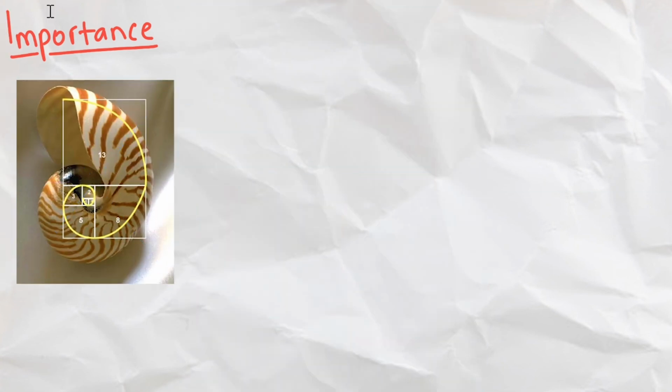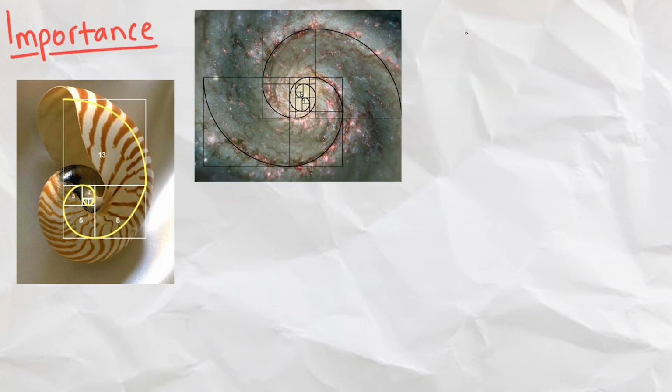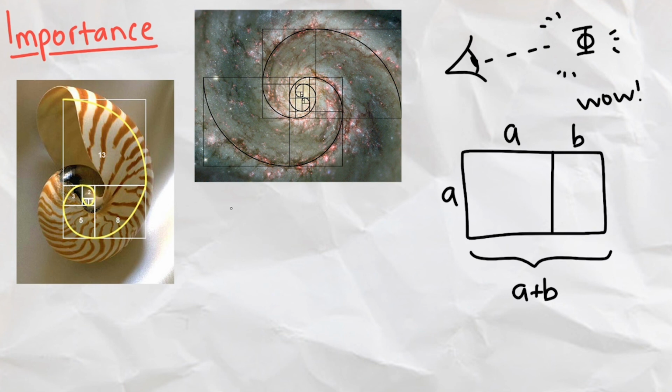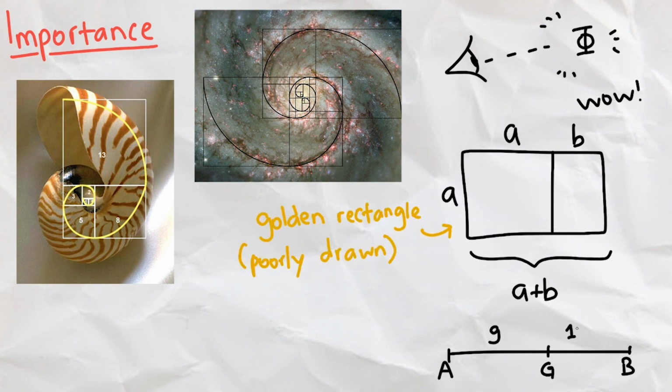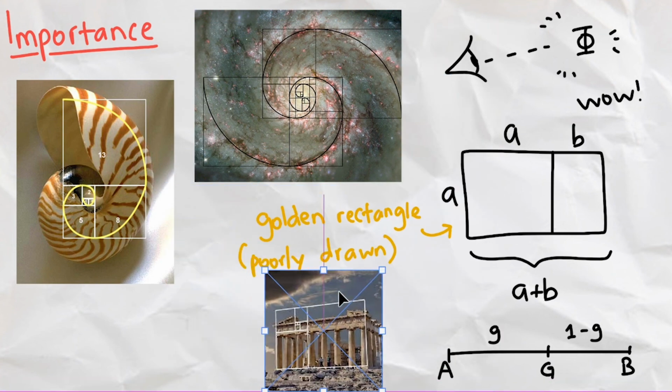I think those three things are quite important because we do see the golden ratio a lot in nature, from something as small as a snail shell to as large as the Milky Way galaxy. Some studies say that the golden ratio may also be the most pleasing to the eye as we prefer shapes that follow the golden ratio. For example, a golden rectangle looks like this, with Euclid's original proposition of the golden ratio as comparison. We see a lot of this in architecture. Whether it is intentional or not, I find this quite fascinating.